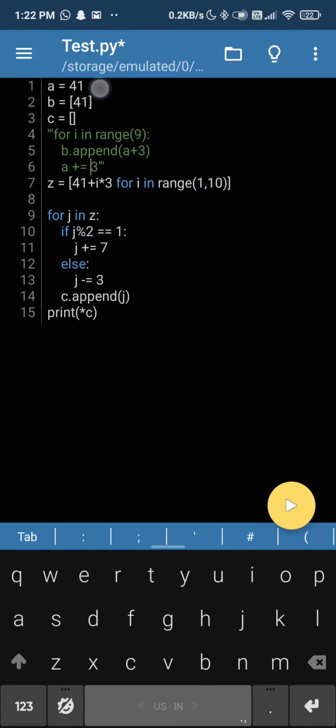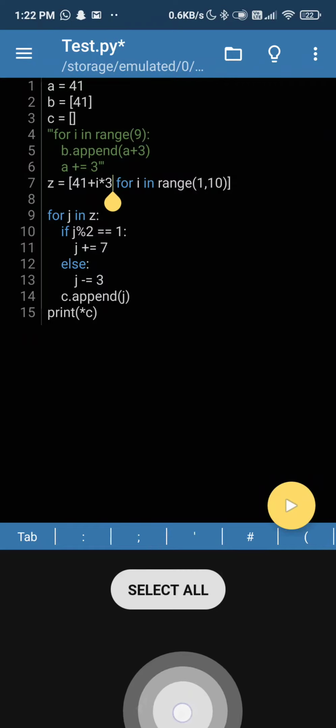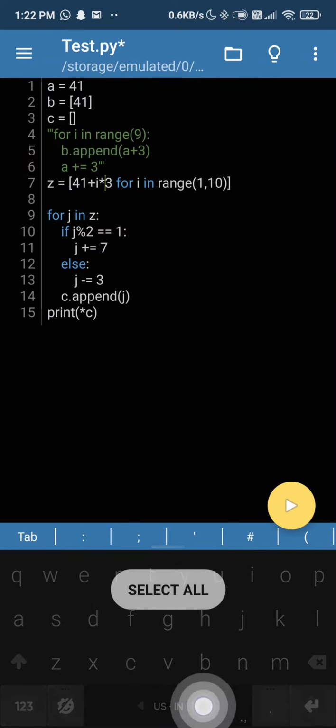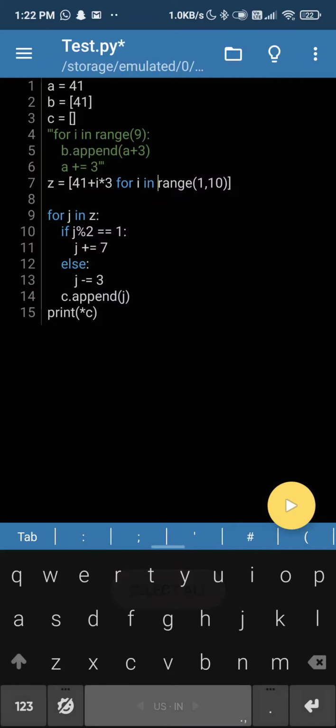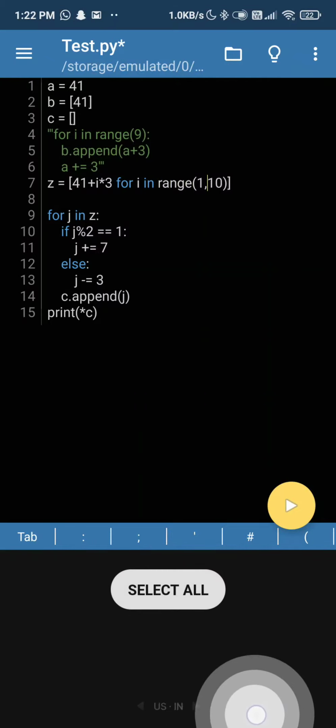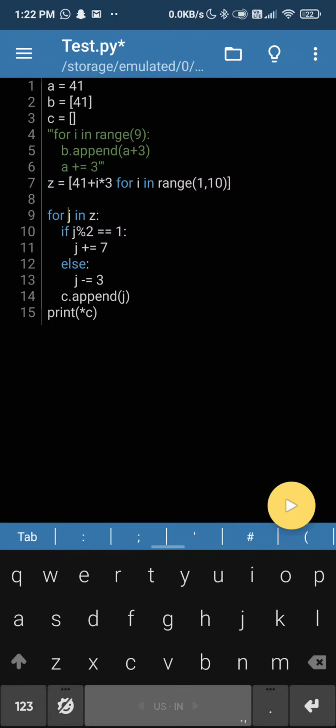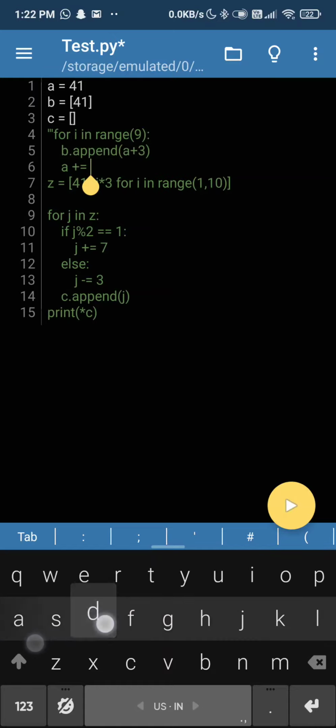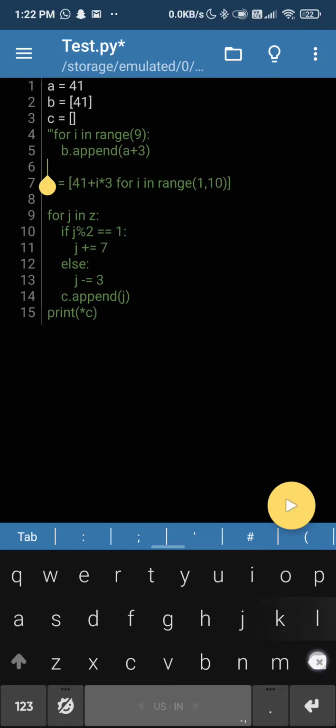But what they said is that you have to add it to 41. So I added it to 41, right? I think that's a simple explanation. If it is not, please ping me in the comments. I'll explain it again, maybe in the coming video or coming live. Okay, so this is sorted. So we don't need this big loopy thing.